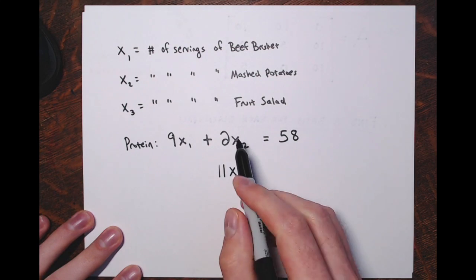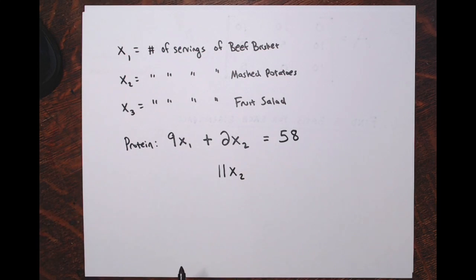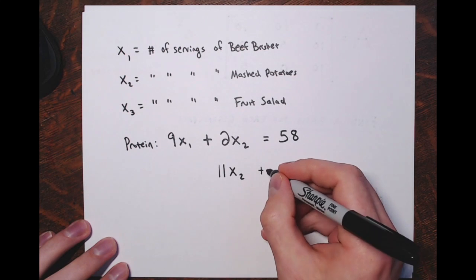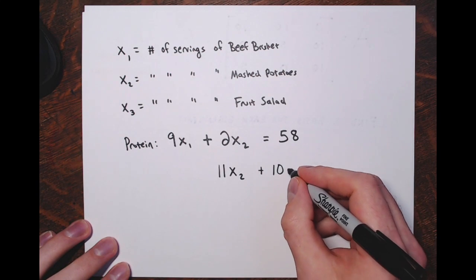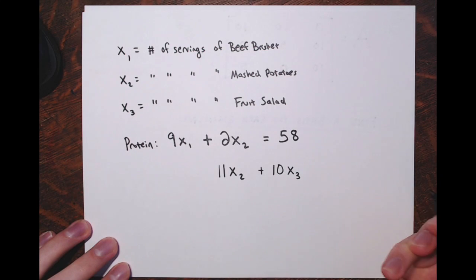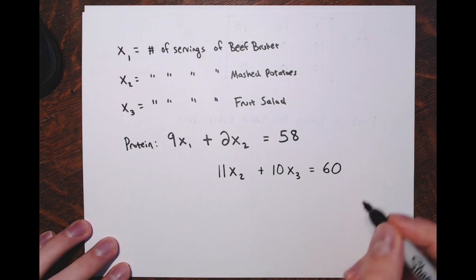11x2, and usually you'll see people often write things so that the terms with the same variables are lined up. Plus 10x3, right? There were 10 grams of carbs in every serving of fruit salad, so 10 times x3 grams of carbs in the fruit salad. It needs to be equal to 60, right?